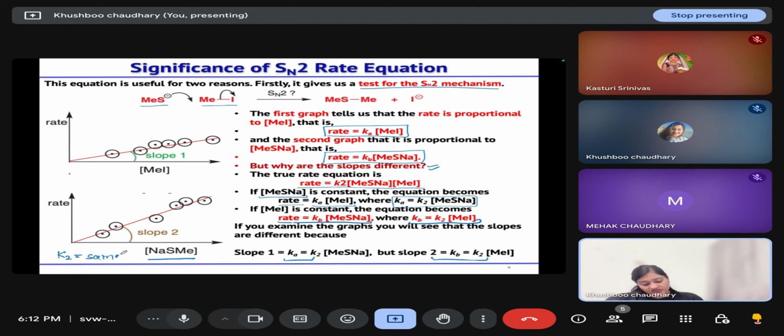Because the rate constant is different when keeping one parameter constant and changing the other, that's why the slopes of these graphs are different. But the rate constant based on both the curves is the same. So this shows that our reaction is SN2, because it depends on the concentration of your substrate and your nucleophile. So we can change the rate of reaction by changing either of them.